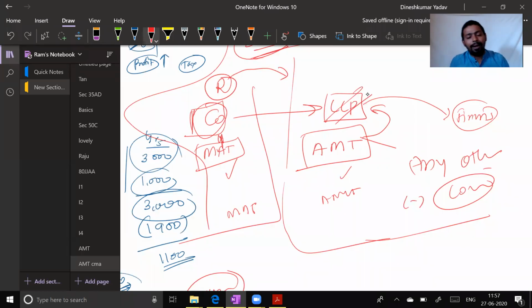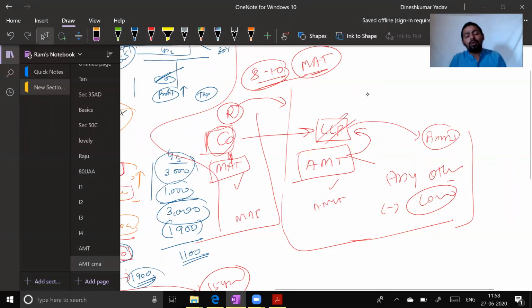Why is AMT not applicable to company? Can you tell me? Why? Because MAT is applicable to company. That was the only sentence I was expecting from you guys. MAT is applicable to company, therefore AMT is not applicable to company, and AMT has emerged out of the concepts of MAT.